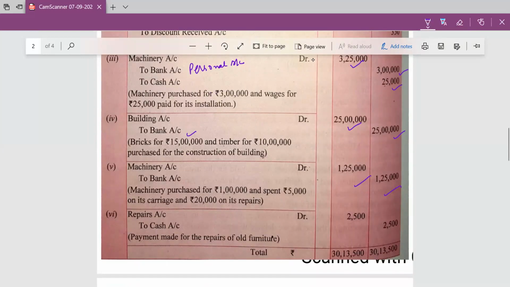Repair comes under the nominal. Debit all expenses and losses. Repair is an expense. It will be debited here. And expenses are given in cash. Debit what comes in and credit what goes out. Cash will be credited here.